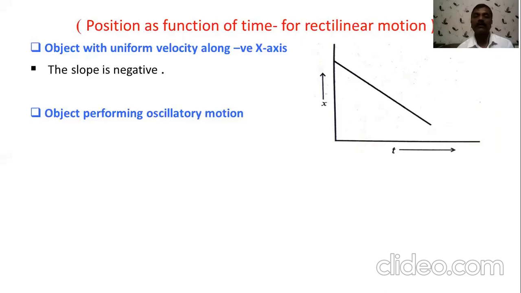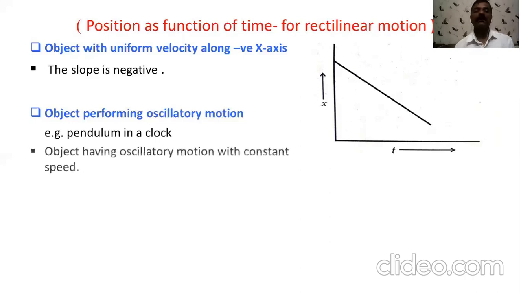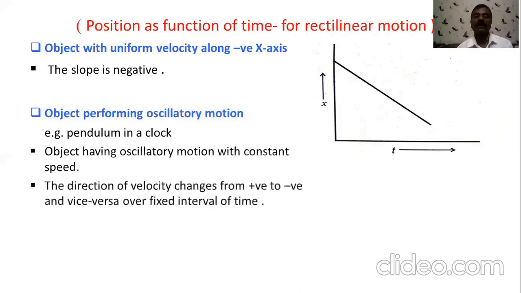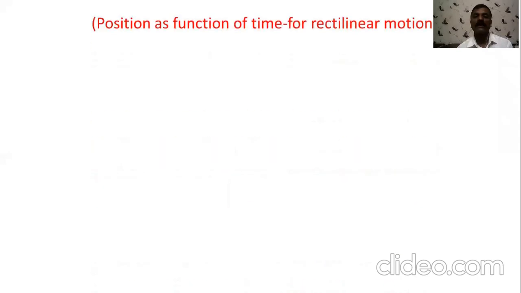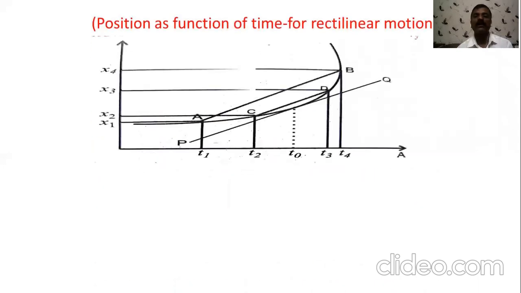We know there are different types of motion. Now the example of the oscillatory or vibratory motion is the pendulum of a clock. We know the pendulum or the object is moving with constant speed, and the direction of this velocity changes from positive to negative and vice versa after a fixed interval of time. So if you observe the graphical representation, position versus time, then this gives the graphical representation for oscillatory motion.